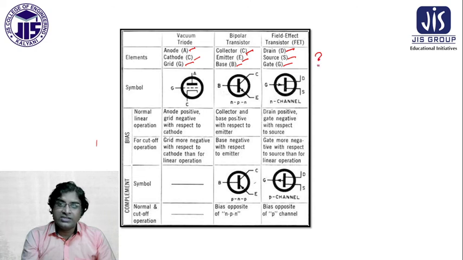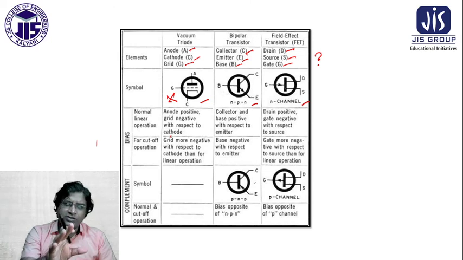So what is drain, source, gate? I will come to this matter later. Okay, now the symbolic difference. The symbol of the BJT looks like that, the symbol of the vacuum tube, which is now obsolete, and the symbol of the field effect transistor looks like that. So what is FET and all those things I am coming to, but first of all I am just making comparisons among all these things.